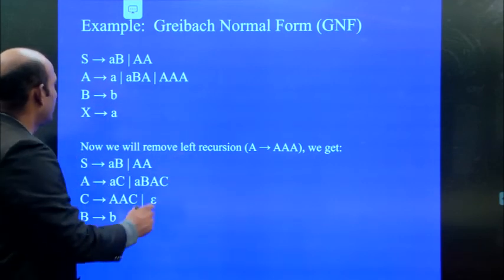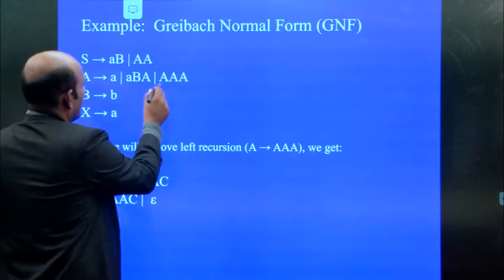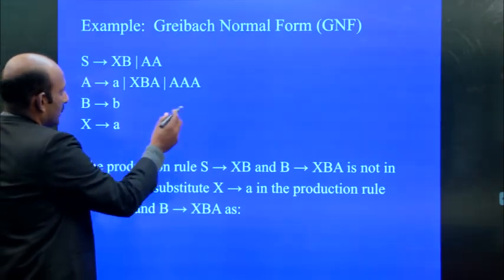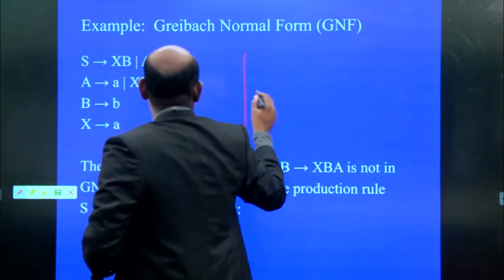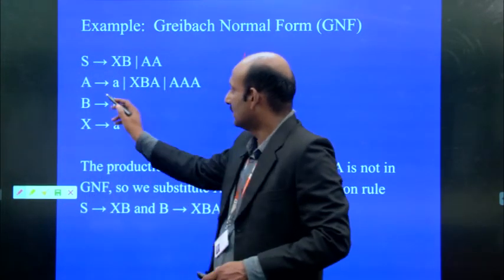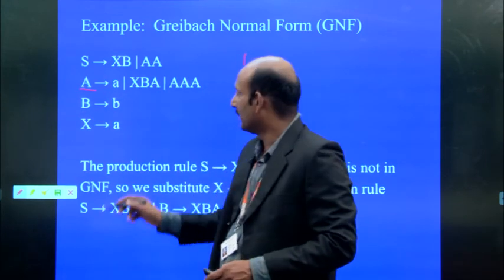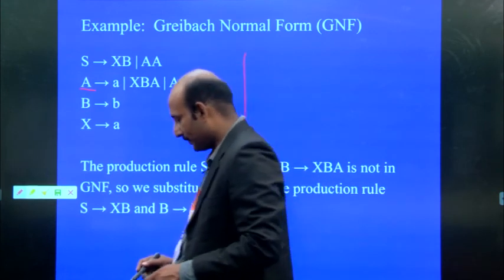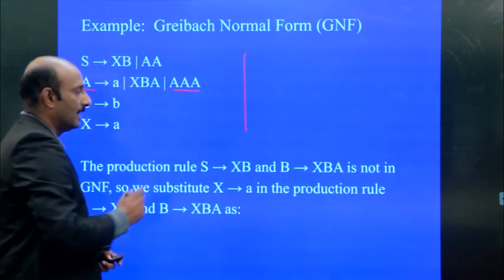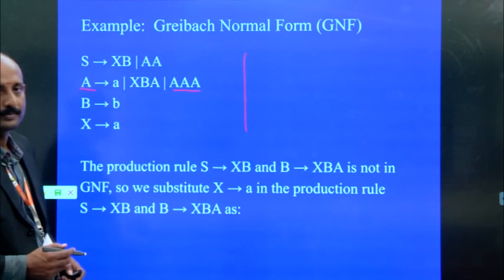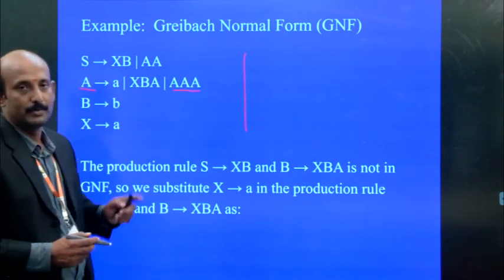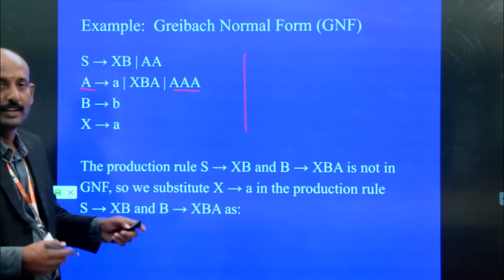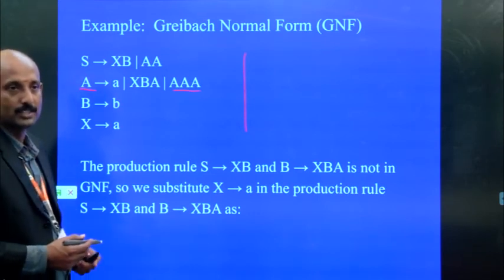Even if you are replacing that, we may get another problem that is called left recursion, because as I told already, left recursion means the starting symbol A and the right hand side of this production also contains A. So in this case, it is called left recursion. So another problem is here. This left recursion we can eliminate.